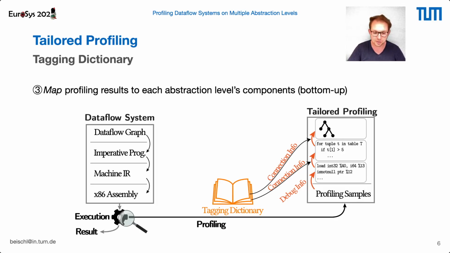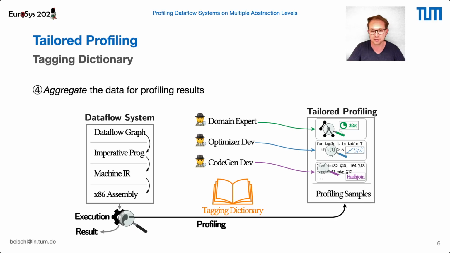Now, after we've connected all samples of the executed code to the components of our data flow system, we have comprehensible profiling results again, and the developers just need to aggregate the samples on any level they need for more insights into their component in the data flow system.